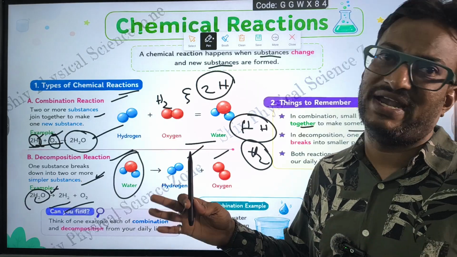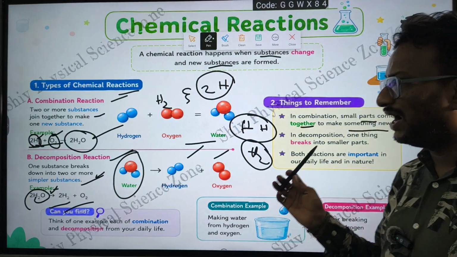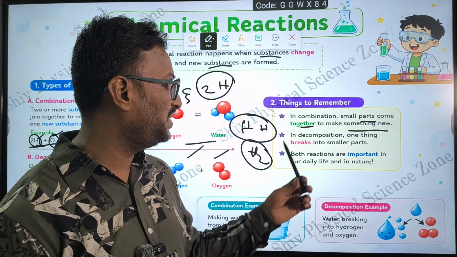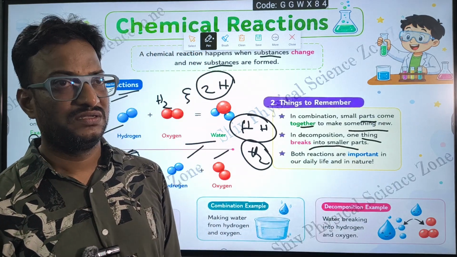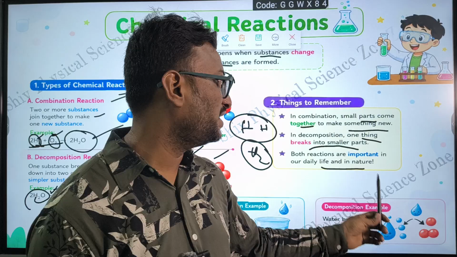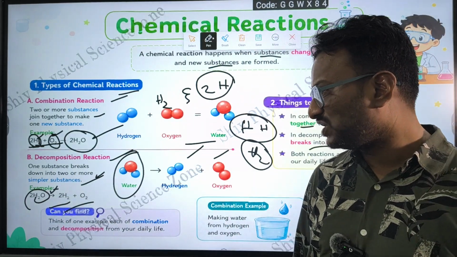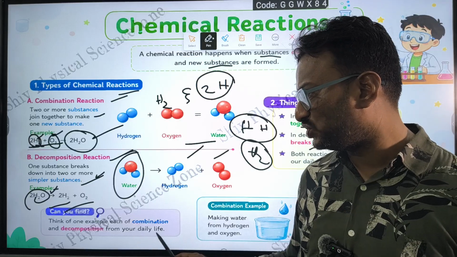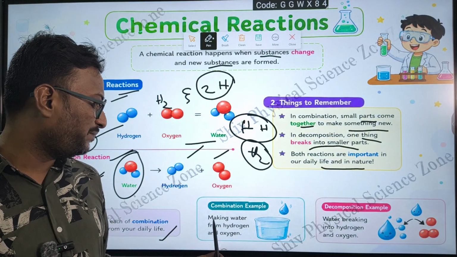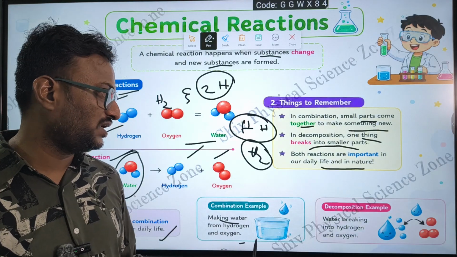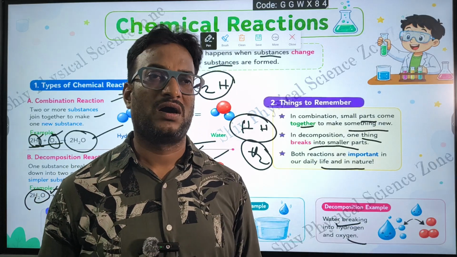It is getting divided. So this is exactly opposite to combination reaction. In decomposition, one thing breaks into smaller parts. Both the reactions are important in our daily life. Think of one example of each, combination and decomposition, from your daily life. If you say combination, it is making water from hydrogen and oxygen. Decomposition, water breaks into hydrogen and oxygen.